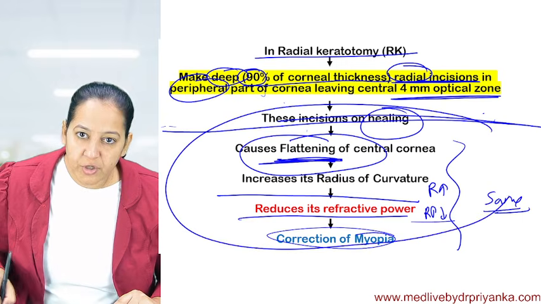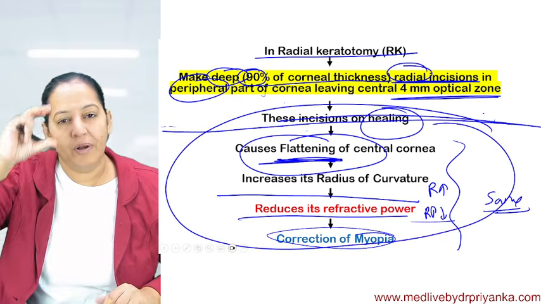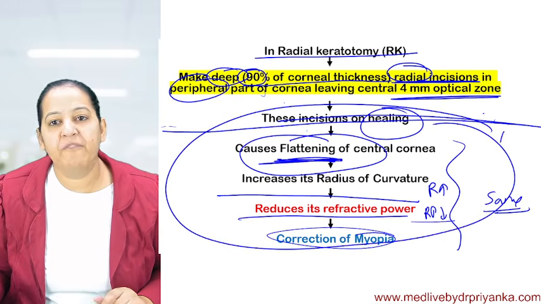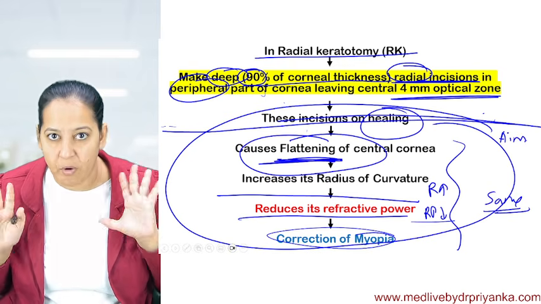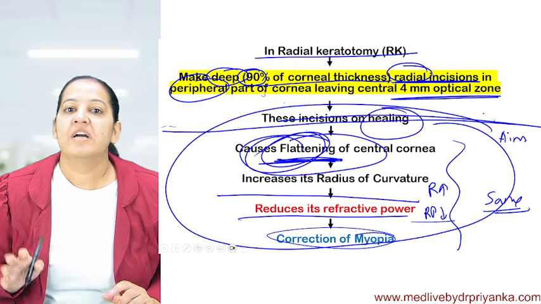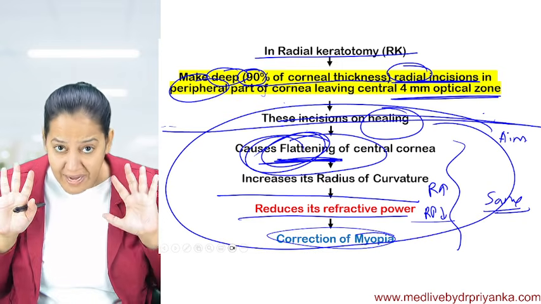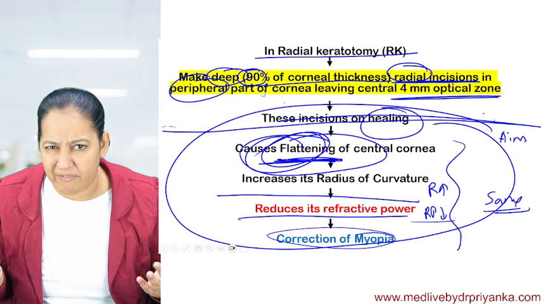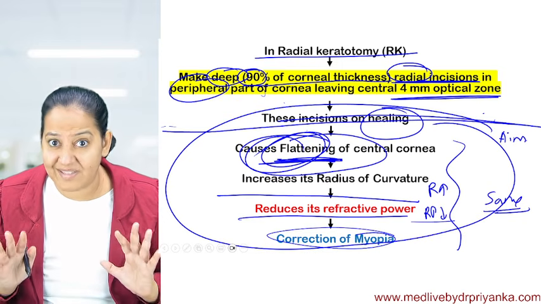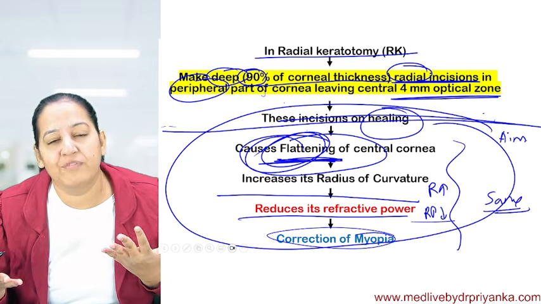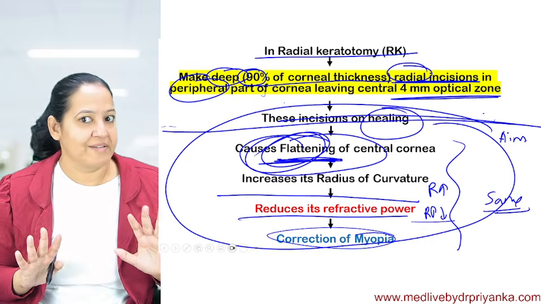So this portion you will get repetition 7 times. Only the upper portion is changing because the aim of all surgery is the same. The aim of all surgery is to cause flattening of the cornea. By doing anything, if you can flatten the cornea, myopia will be corrected. You can understand why flattening of the cornea causes correction of myopia.